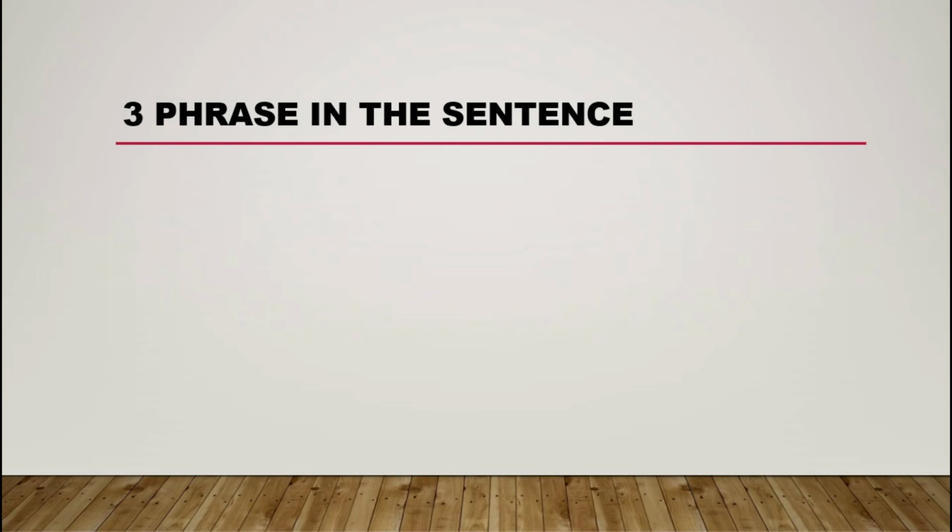So number three, we have to find a phrase in a sentence. If you want to make sure you can identify a phrase in sentences, you have to understand each phrase very well, like the noun phrase and what the elements of the noun phrase are.